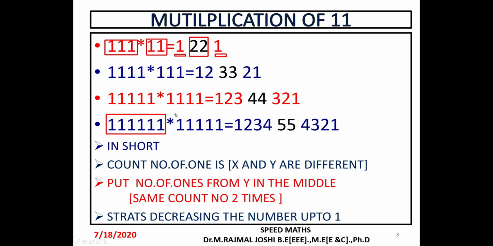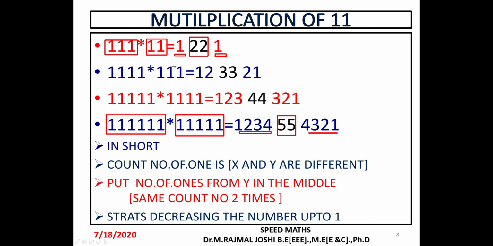In this I have shown you with the box, then we count the number of ones we have inside the box. We have 1, 2, 3, 4, 5, 6. Here in the y term we have 1, 2, 3, 4, 5. So the count differs by one, and in the y term we have the count as 5. So we have to write that value in the middle. Then in the same procedure start decreasing order on both sides, to the left hand side as well as to the right hand side.